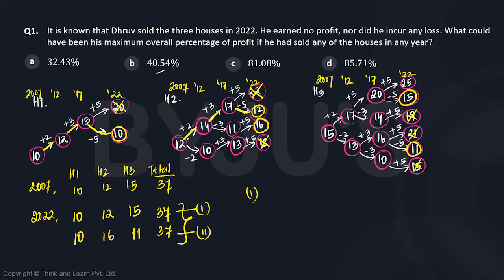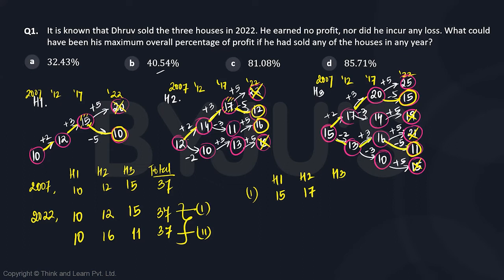So house 2, among the given numbers, the maximum price is 17, right? So house 1, it was sold for 15. That is the maximum we can have. House 2, it was sold for 17. They both were sold in the year 2017. And house 3, the trajectory it is going to follow is going to be this.